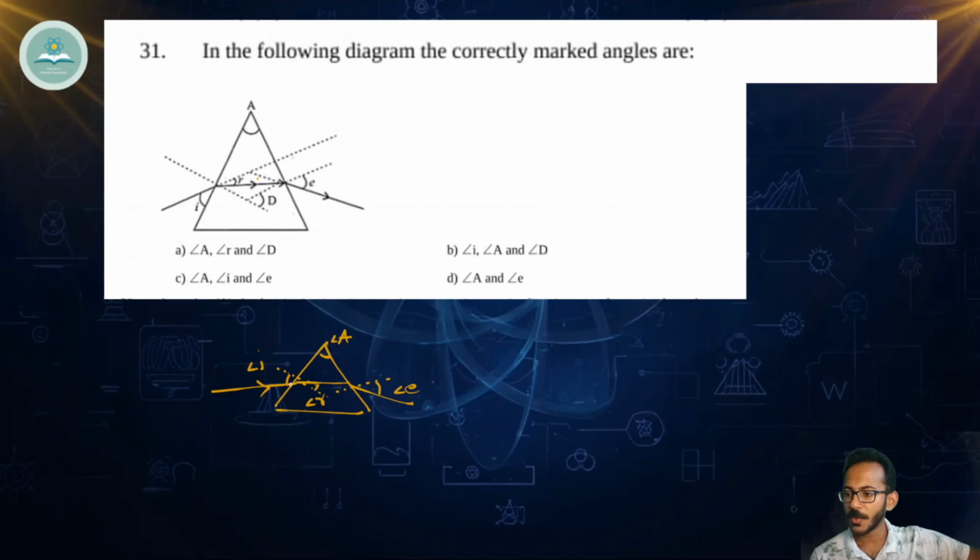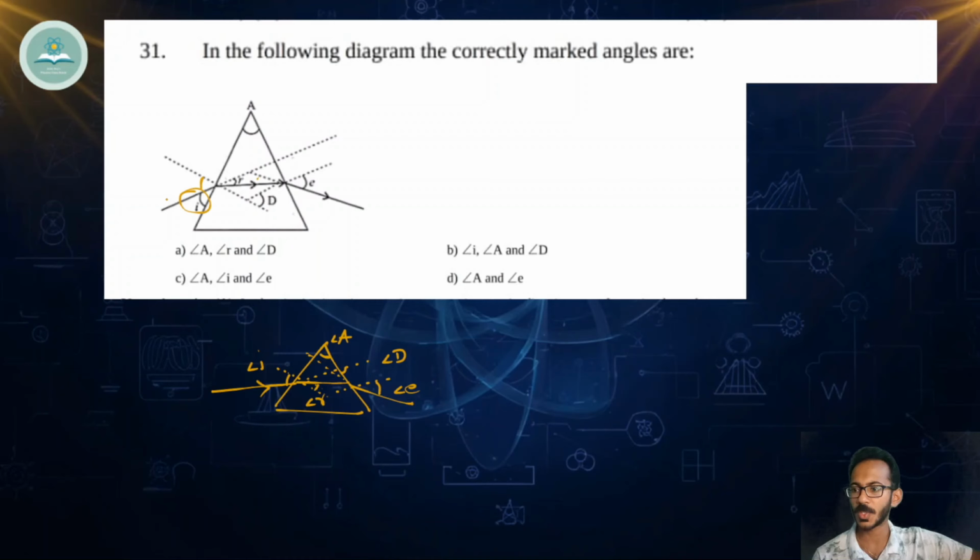Then again, if you extend this incident ray and if you extend this emergent ray, the angle made between them is called angle of deviation. So these are the angles that we have in a prism. Let's analyze this one. Here, first of all, we have to find out the correctly marked angles. Let's see. Angle I is marked here. Actually, it is supposed to come with the normal. So angle I is wrong.